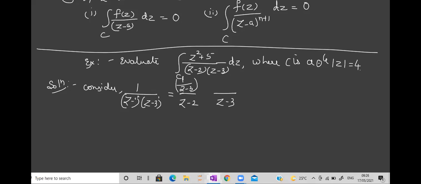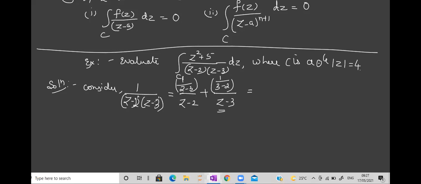Okay. Now, in a similar way, I want the numerator for z minus 3. So z minus 3 will be 0 for what value of z? 3. So what do you do in the previous term? You just hide this, and in the remaining, wherever z is there, take it as 3. Only one z is there. So I'll write it as 1 upon 3 minus 2. Now clear? So directly you will get the numerator.